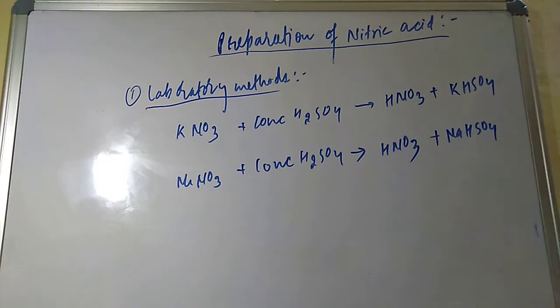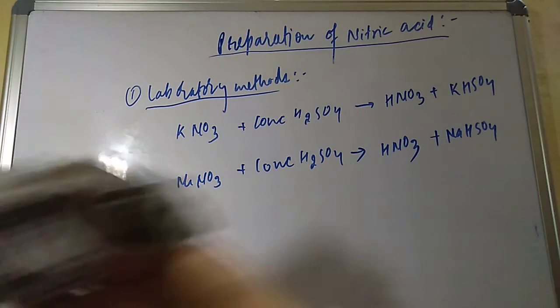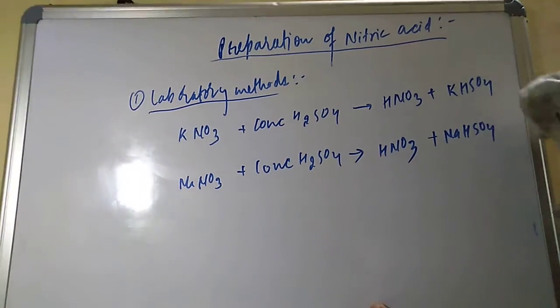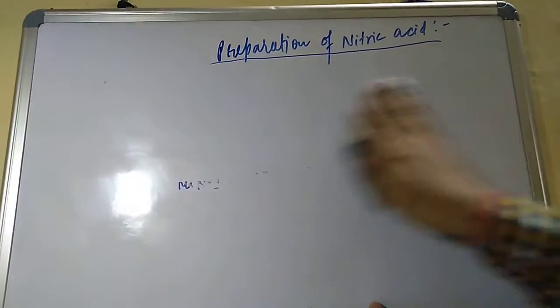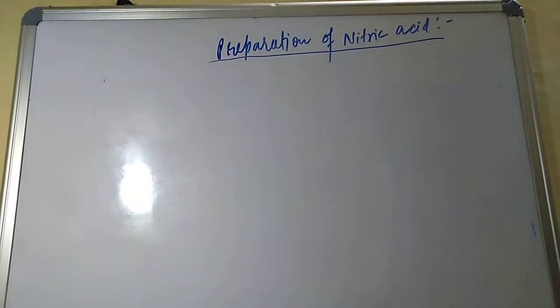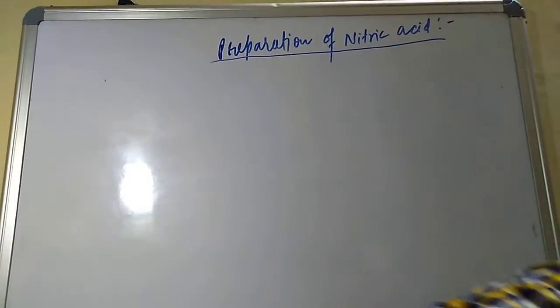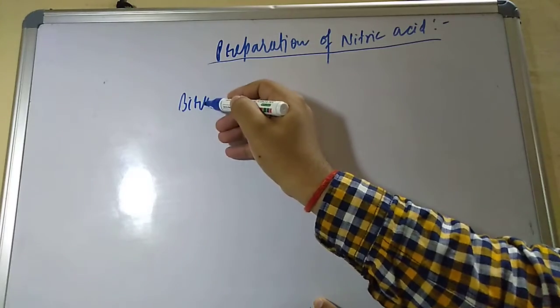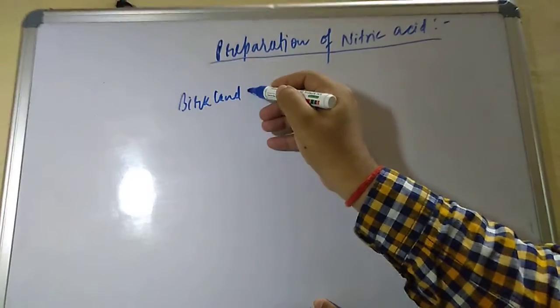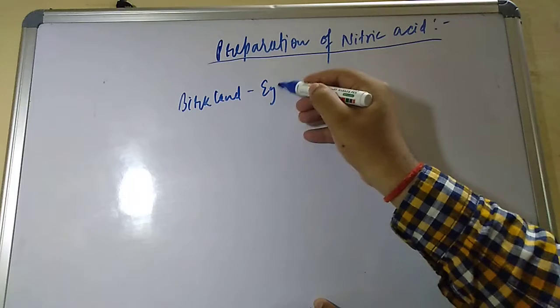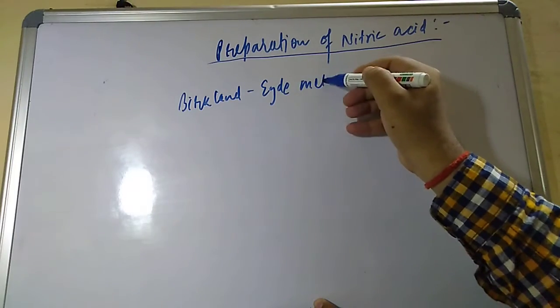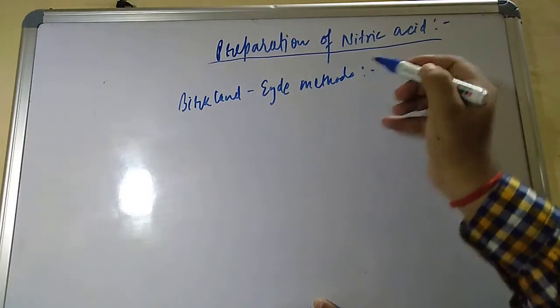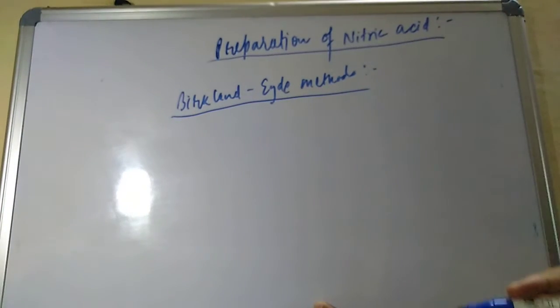Now let us understand the second method of preparation of nitric acid, known as the Birkeland-Eyde method or Birkeland-Eyde process. This method is actually a very old method, and it is not in use now.